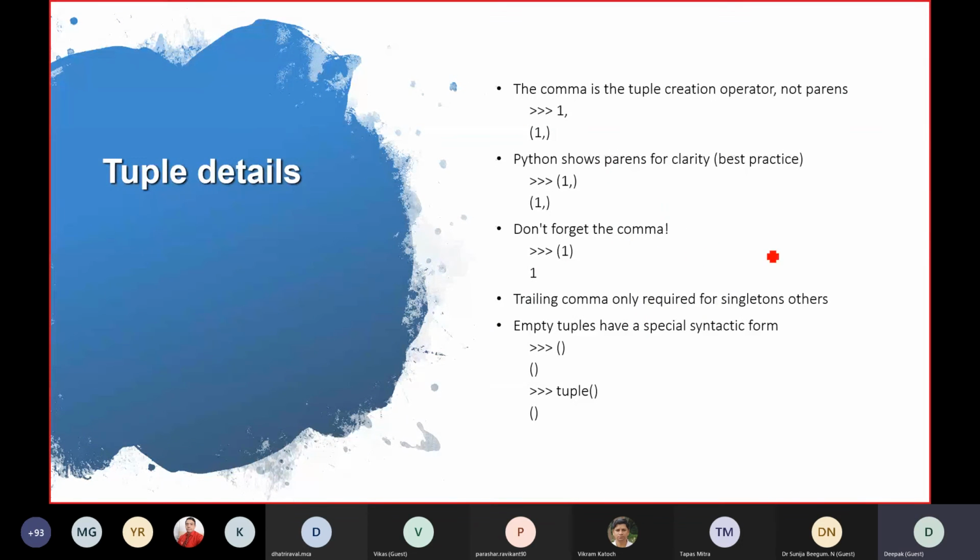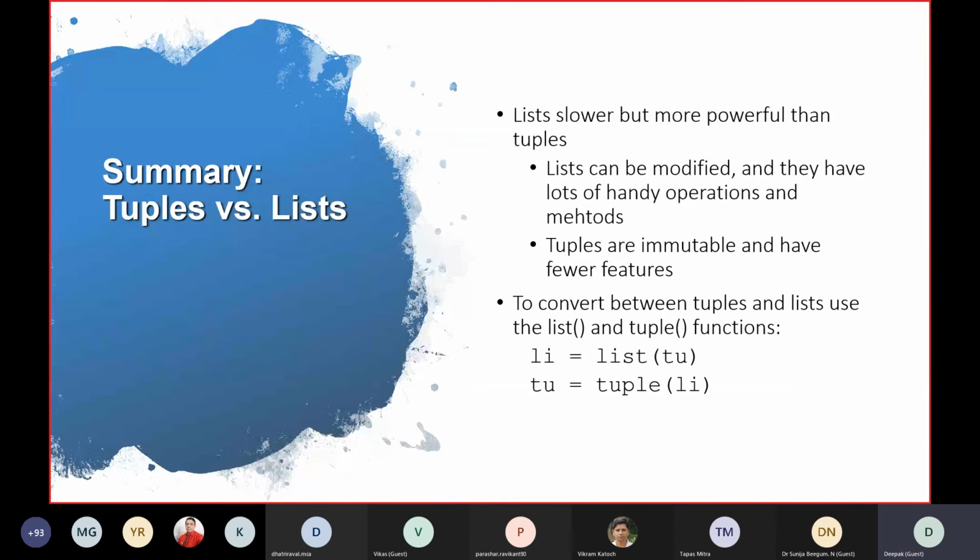Sir? Yeah, please. So can we create a tuple inside a list? Yeah, that's a possibility. List inside tuple is a possibility. Tuple inside list is also a possibility. But again, that will be a confusing thing, and that's not very much required. ऐसा बहुत instances नहीं आते हैं जब आपको ये करना पड़ता है, but that can be done.